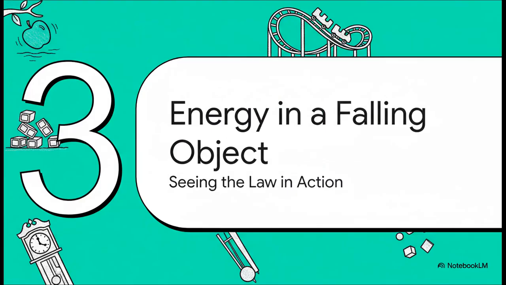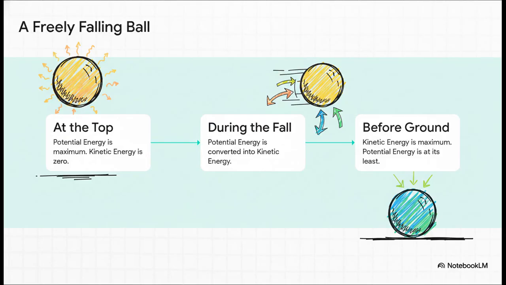Okay, so that's the theory. But let's see how this law works in a practical, everyday example. We will look at a simple object that is falling freely only under the influence of gravity. Let's imagine we are holding a ball at a certain height. At this highest point, it's not moving, so its kinetic energy is zero. All of its energy is potential energy. Now, we release the ball.